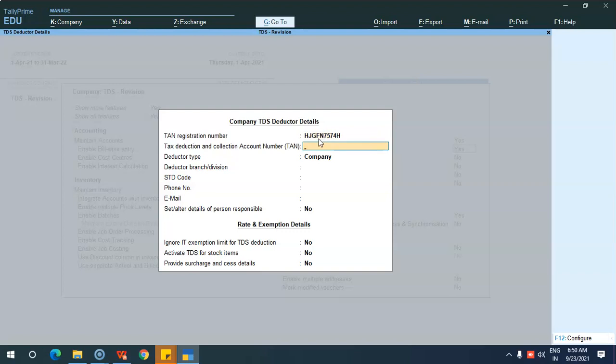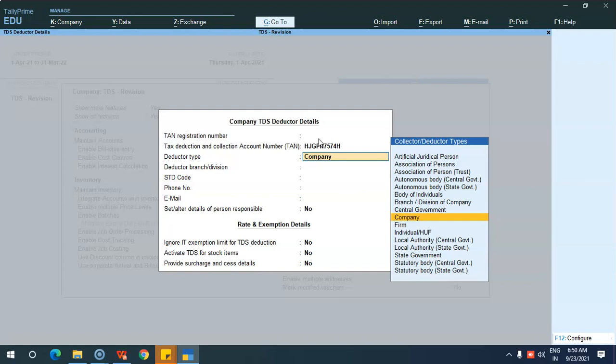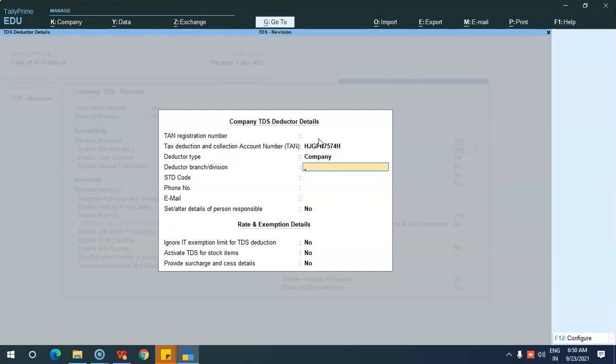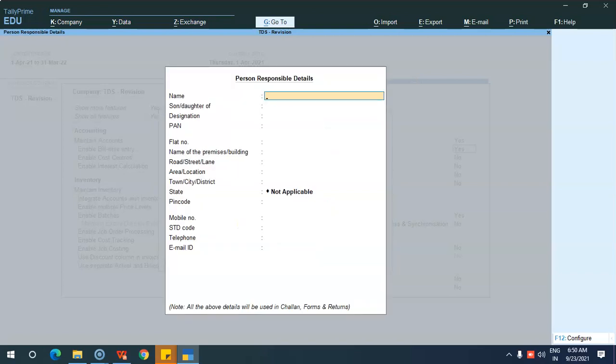This is the TAN registration number, and this is the TAN number. So while you are registering for TAN, you will be getting a registration number. That number you have to give over here, and this is the TAN number. What is the deductor type? If you are a company, then your deductor type is company. And the branch and the code, phone number, email ID, and the person who is responsible for all this TDS work. The details can be filled over here.